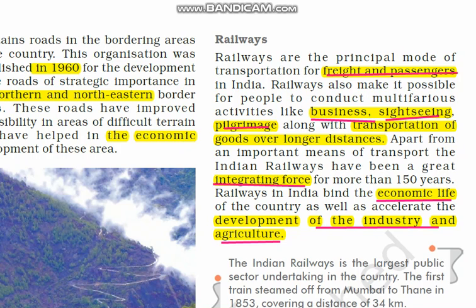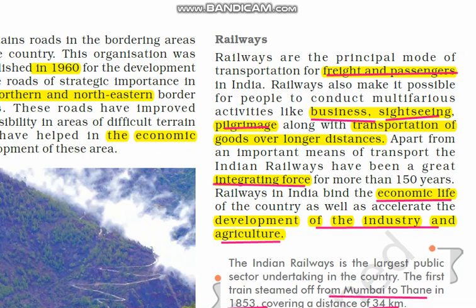And when did this railway start? In the year 1853. First railways were constructed during the time of British rule, and here especially for the purpose of exchange of raw materials to the coastal areas. And the first railway train was started from Mumbai to Thane. From Mumbai to Thane, only 34 kilometers. This railway started in the year 1853.